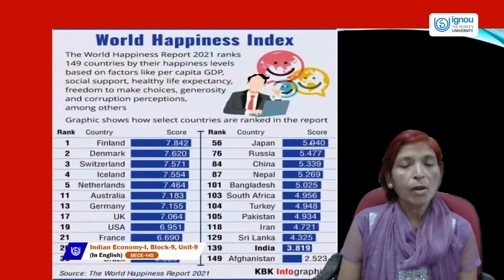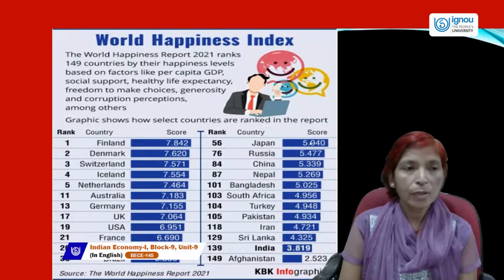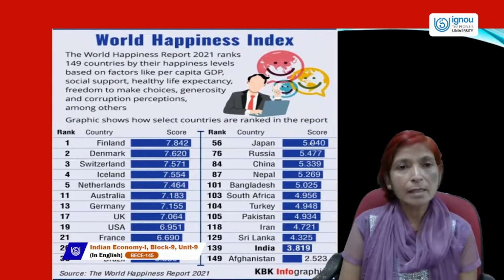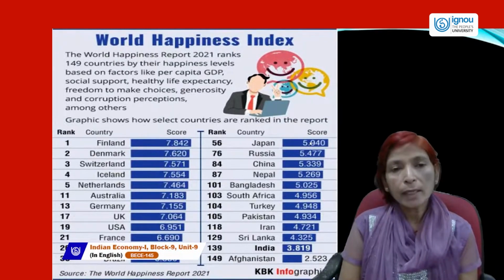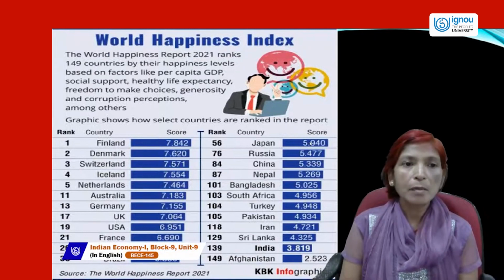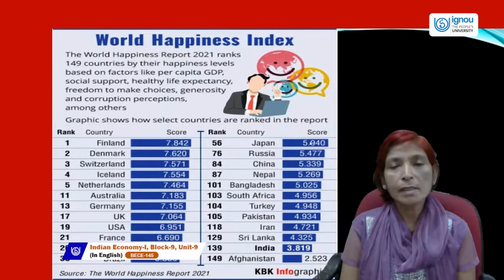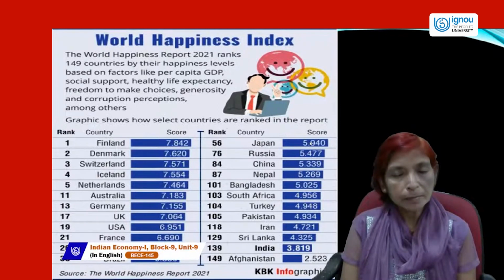Next, third index is happiness index, World Happiness Index. How does this happiness index measure? The World Happiness Report 2021 ranks 149 countries by their happiness levels based on factors like per capita GDP.